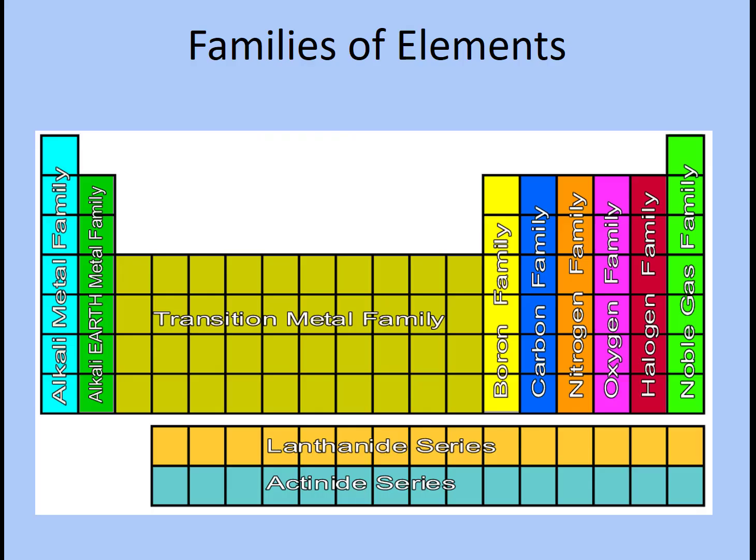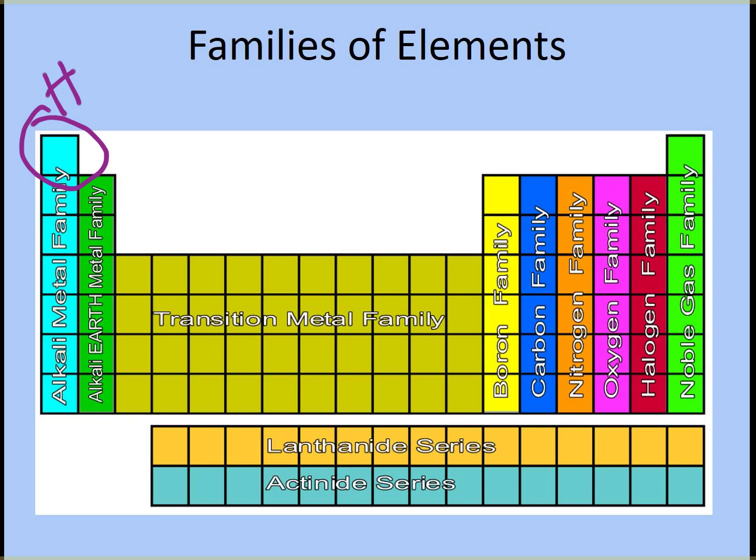You should be familiar with the families of the elements, so make sure you stop this slide and take notes of what the family names are. The alkali metal family is the first column, with the exception of hydrogen. Hydrogen is its own family. It's kind of an orphan. Then we have the alkaline earth metal family, which is the second family. The elements in the valley are called the transition metals. And then the next columns are named just after the first member of the column. So the boron family, the carbon family, the nitrogen family, the oxygen family. The family that starts with fluorine is called the halogen family. And last but not least, we have the noble gas family.